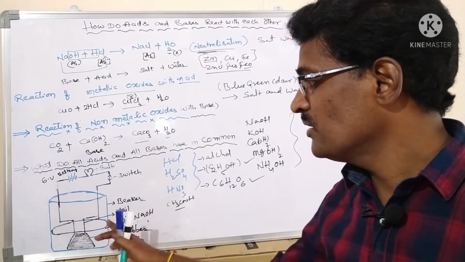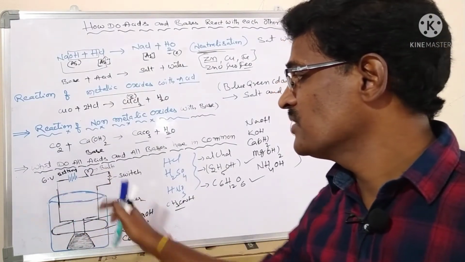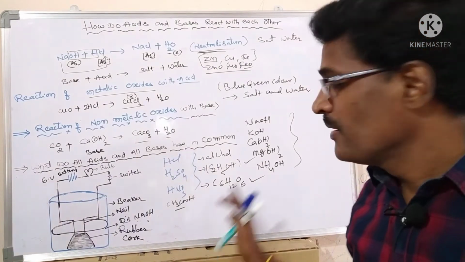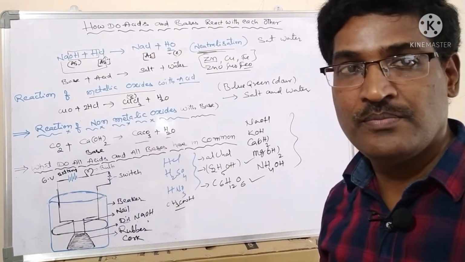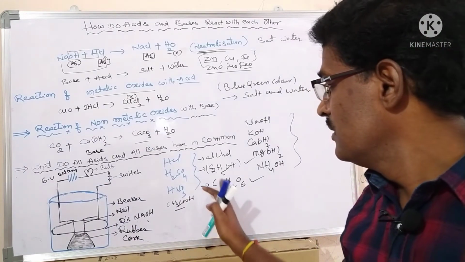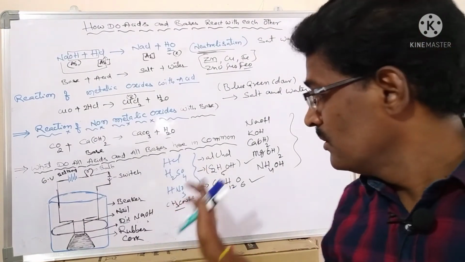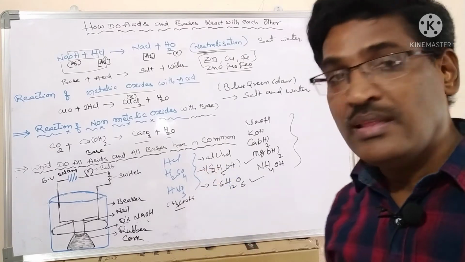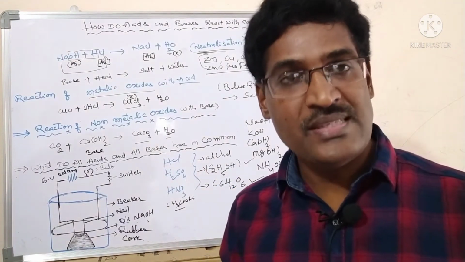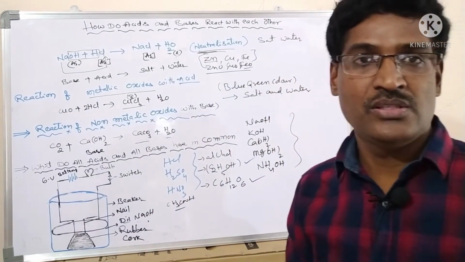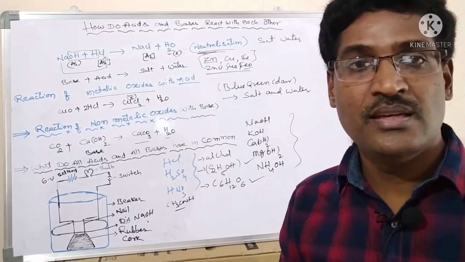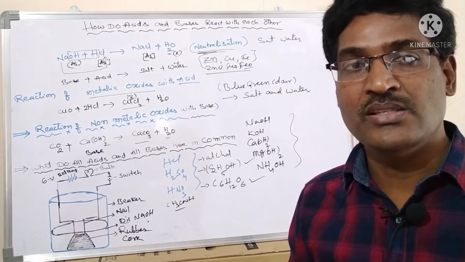H plus ions are responsible to pass the current in acids. OH minus ions are responsible in bases. But in glucose and ethyl alcohol, hydrogens are present, but these are not dissociated as H plus ions and OH minus ions.